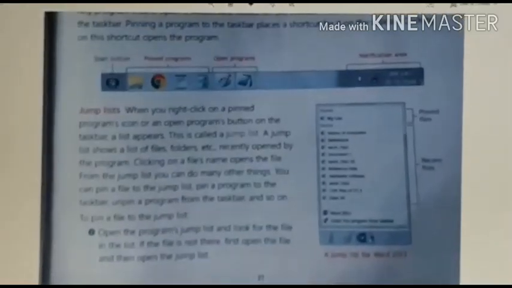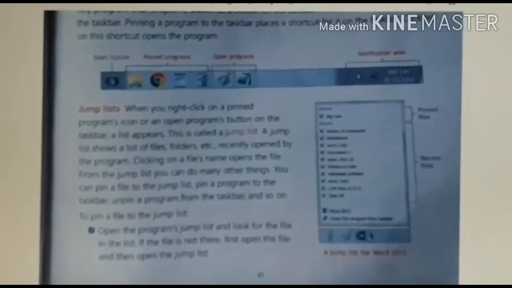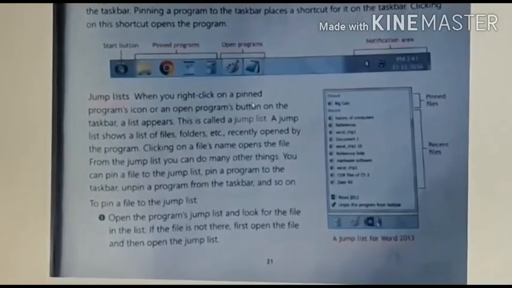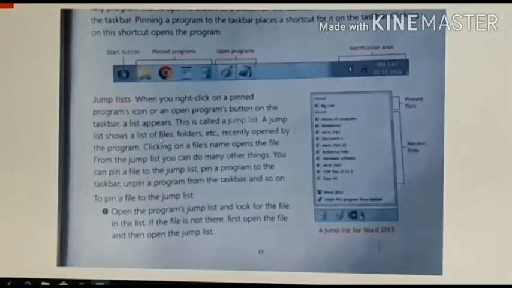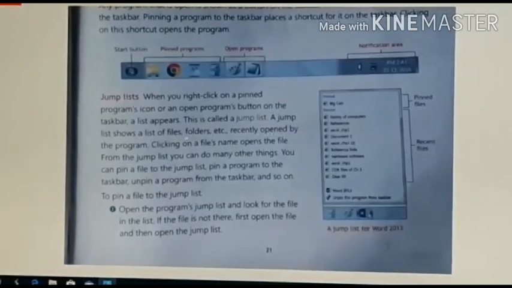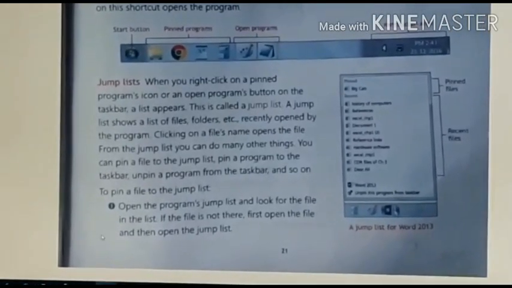Now our second topic is the jump list. So what is a jump list? When you right click on a pinned program icon or an open program's button on the taskbar, a list appears. This is called a jump list. A jump list shows a list of files, folders, etc. recently opened by the program. So I will show you what a jump list is.